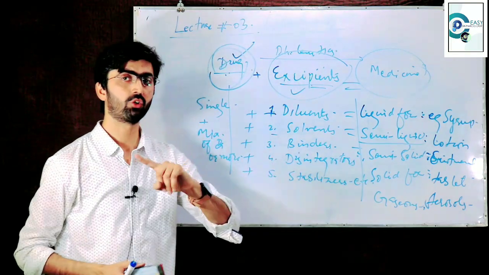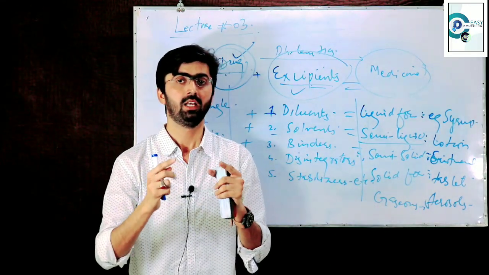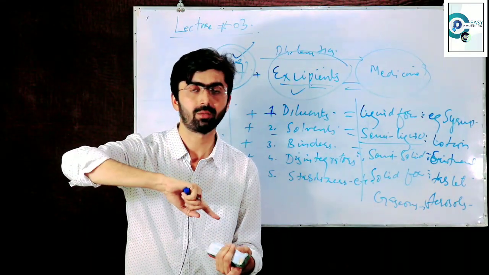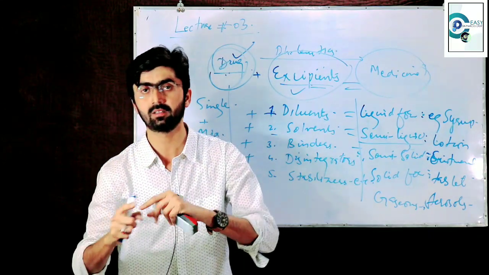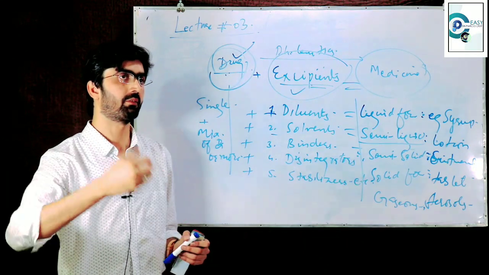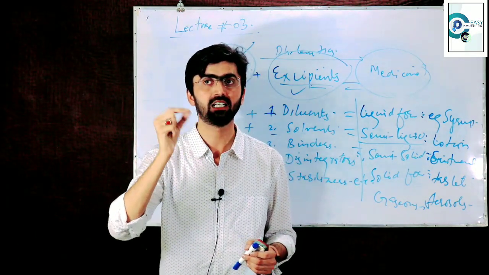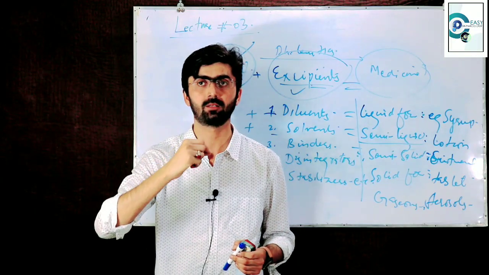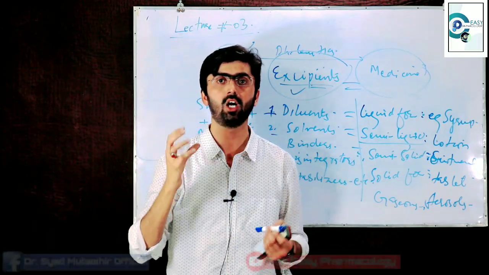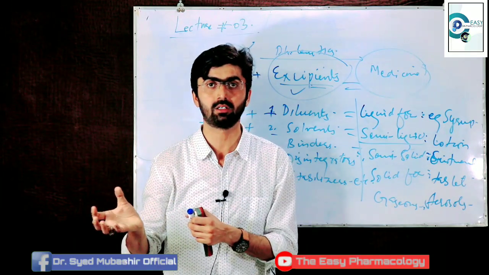Because I have told you the definition of medicine, that it contains the mixture of active pharmaceutical ingredients and excipients in a proper dose. When I told you the example of crude drug, if I administer the dried leaf of Digitalis lanata, now I don't know how much quantity of digoxin is present in that one.